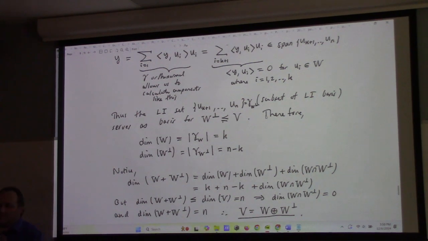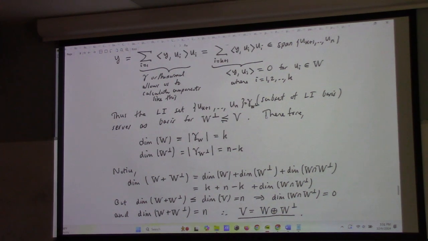Now, I don't think you have to use this. It's kind of like killing a mosquito with a sledgehammer. We don't need this beast of a theorem to do this, right? You can do everything I did up to this point, and then prove that the intersection of W and W perp is 0. That's pretty easy, right?